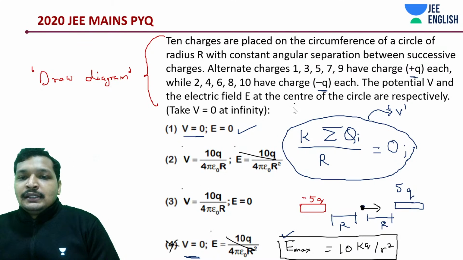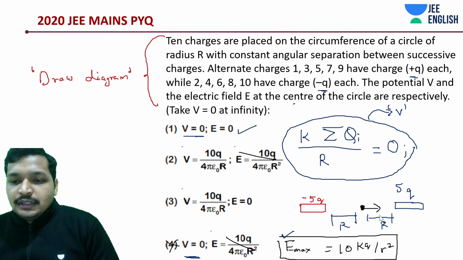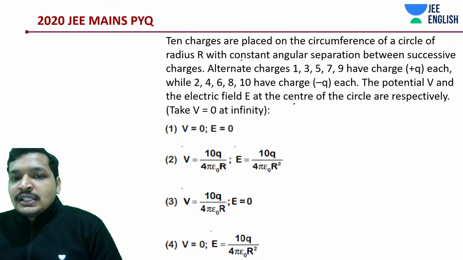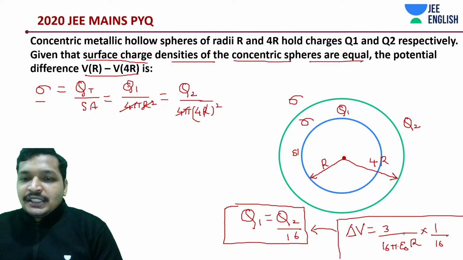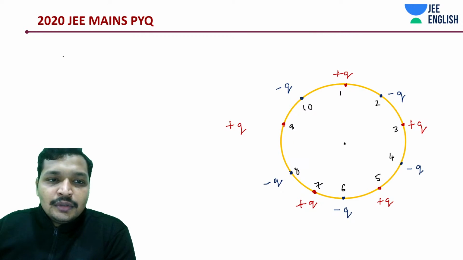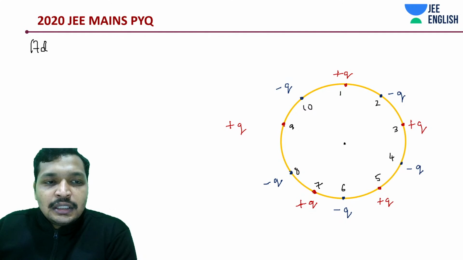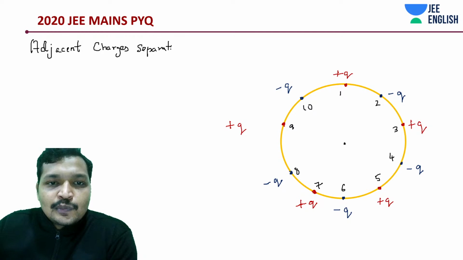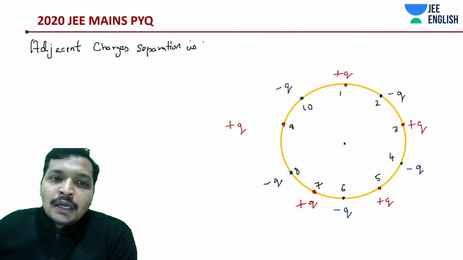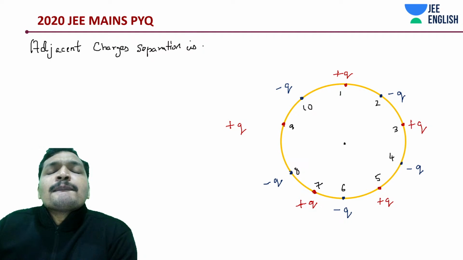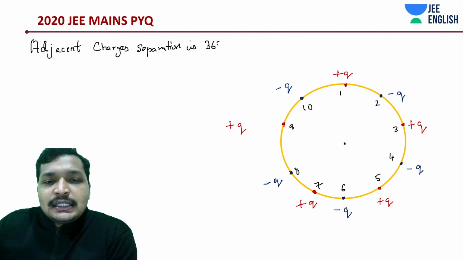It is said there is constant angular separation between plus Q and minus Q. The adjacent charges' separation is going to be 36 degrees in this case.